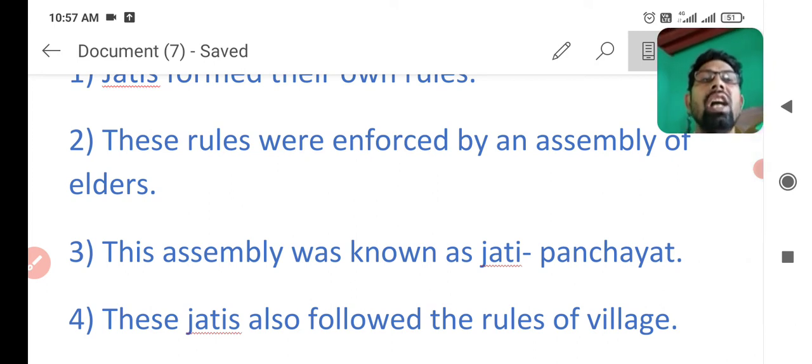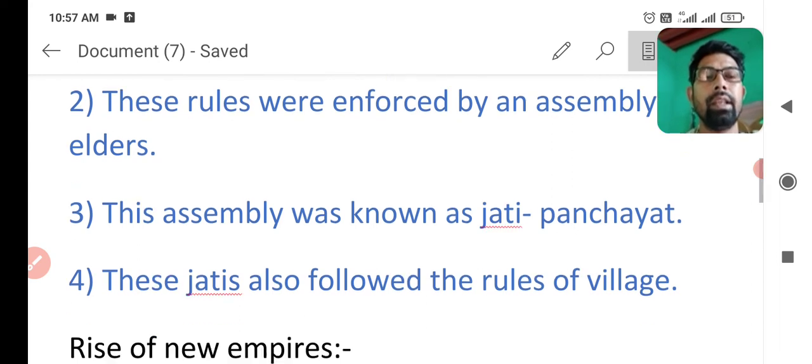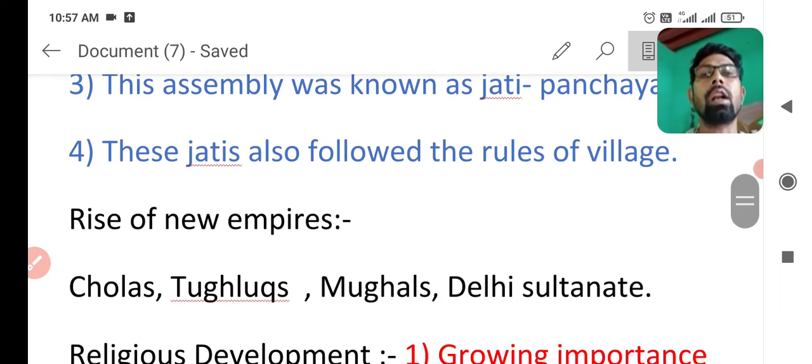These jatis also followed the rules of the village. It means they followed their separate rules and the rules of villages also. The next point is the rise of new empires, which means a rise of some political powers.